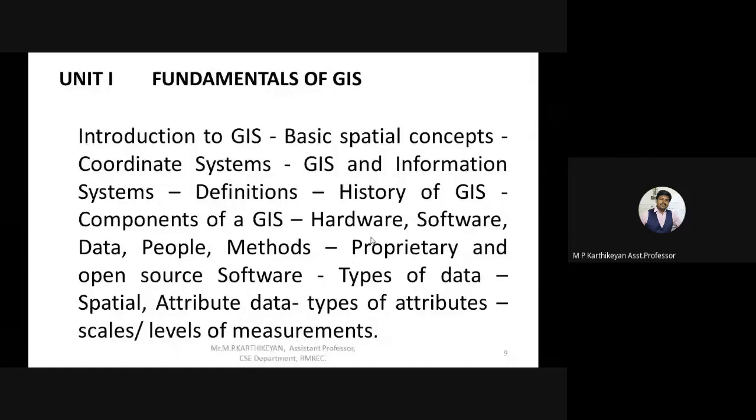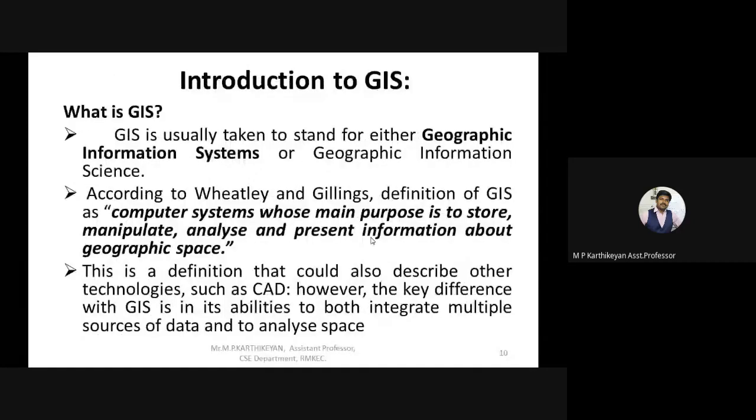This is Geographic Information System, also called Geographic Information Science. The proper definition given by a scientist called Wheatley is that GIS is a computer system whose main purpose is to store data, manipulate data, and analyze and present information about geographic space. You could have gone through this definition somewhere else also.